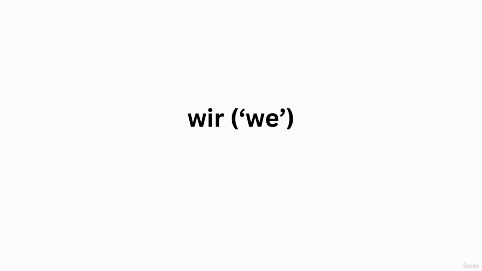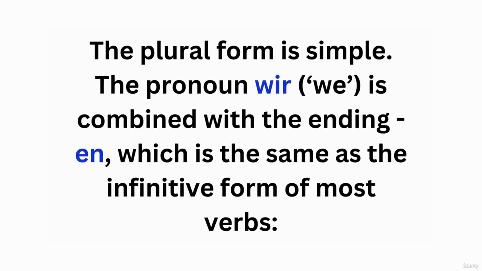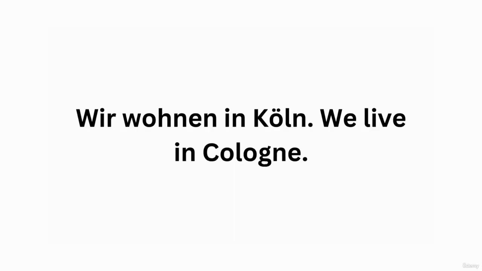Wir, first person, plural, we. Form is simple. The pronoun wir is combined with the ending en. That means it's the same as the infinitive form of most verbs.